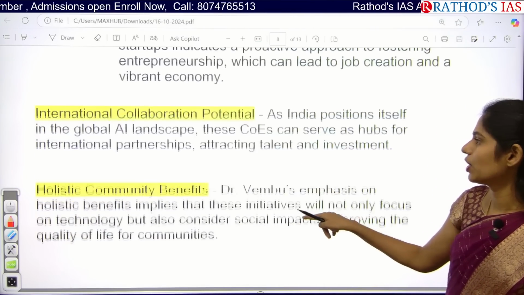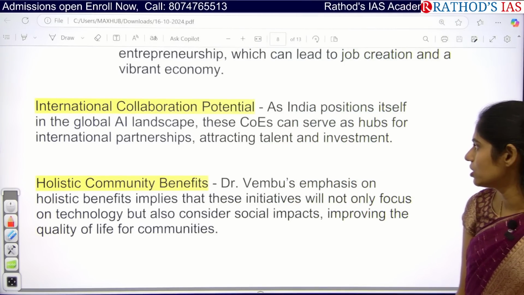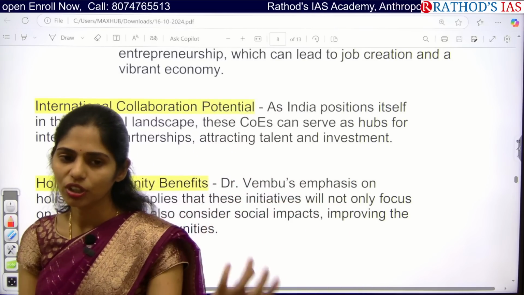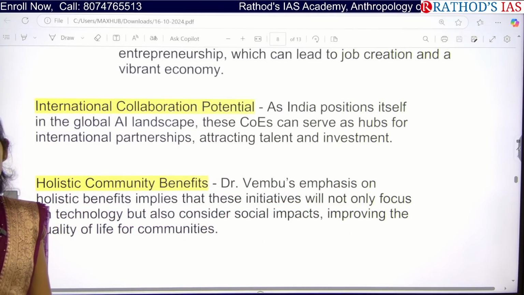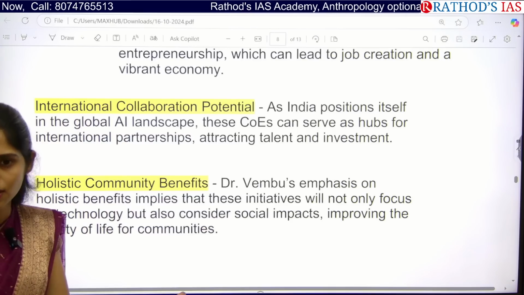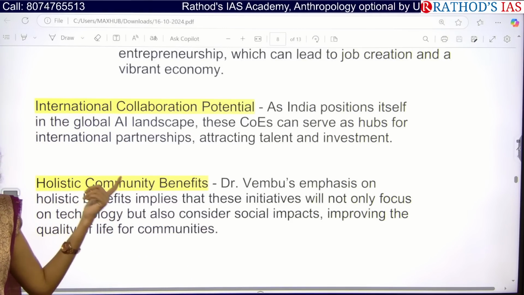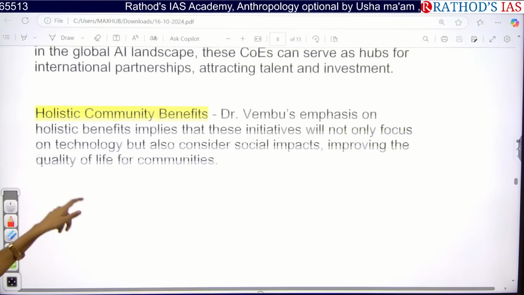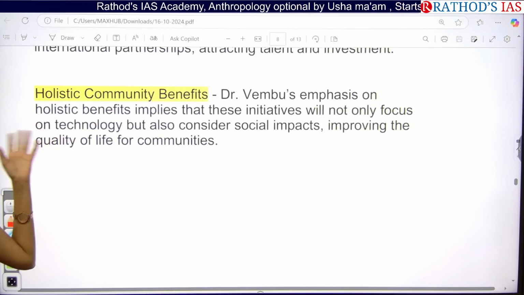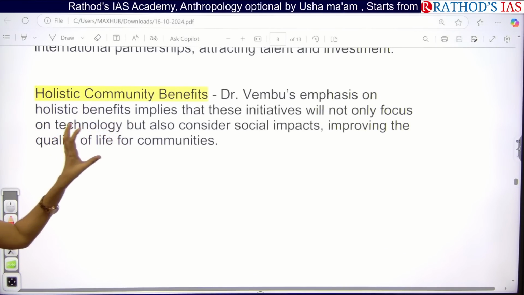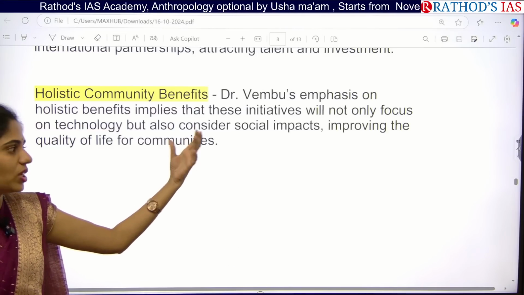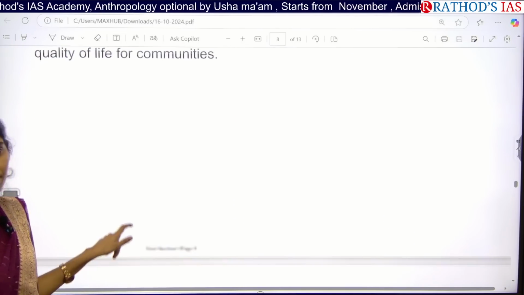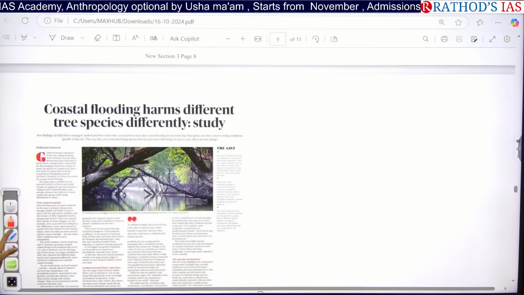And next one here is we can also go with international collaborations with other countries, so that we can get the technology from other countries, how they are maintaining the cities, how they are controlling the pollution in the cities, so that we can also attract more talent as well as investment to our country. And next, when we are using this, obviously we will have holistic community benefits, like we can improve the society and social impacts, and we can also improve the quality of life of the people. Clear?